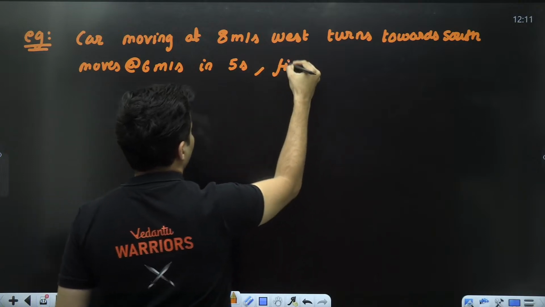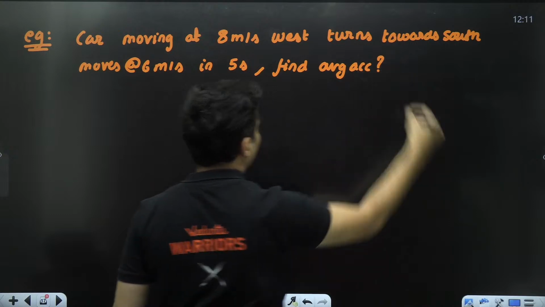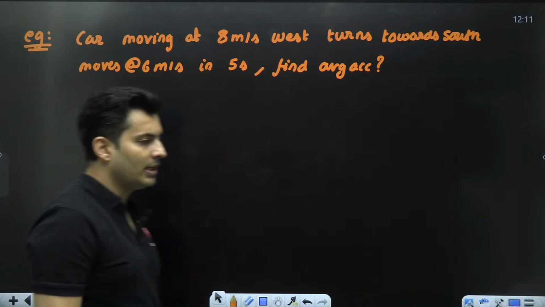Question is, find the average acceleration during that particular period.